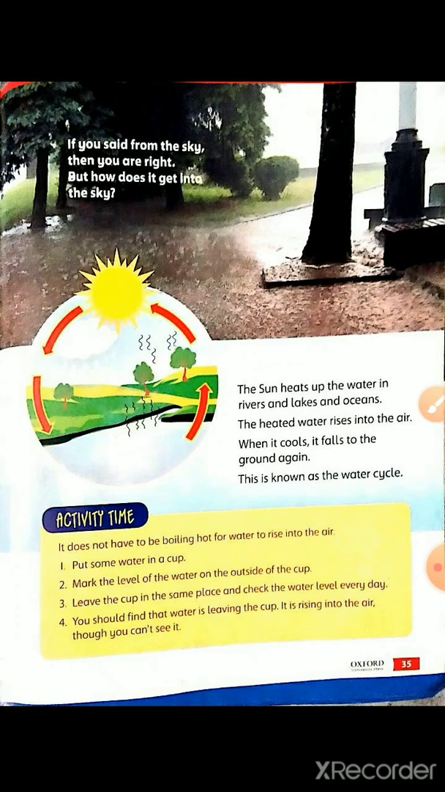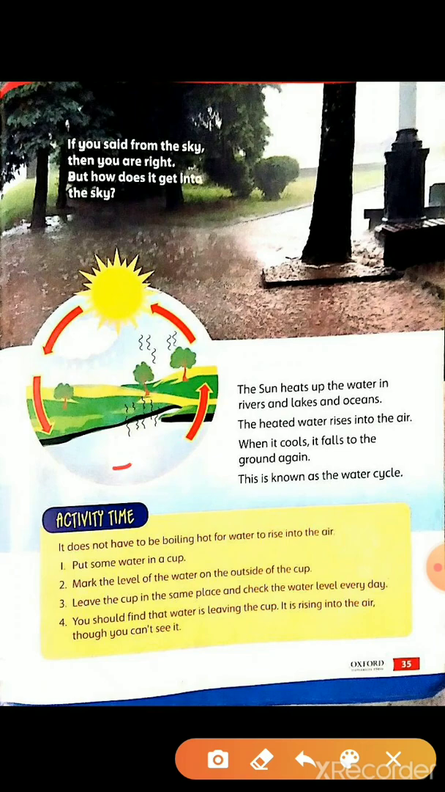First, this water turns into gas form and rises up into the sky. After that, when it cools down, it forms clouds, and after forming a cloud, it falls again to the ground. Now I will show you one video that clears your concept more, so enjoy the video. After that, if you have any question regarding this topic, kindly inbox me.